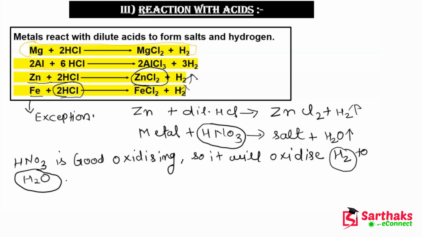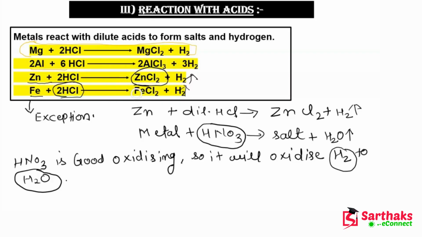Now what is the important point? So guys, we will see this step by step. First we have seen that whenever a metal reacts with an acid or dilute acid, it will form salt and hydrogen gas. Then we saw that there is an exception to this case.